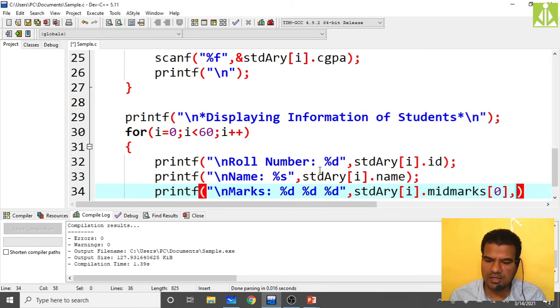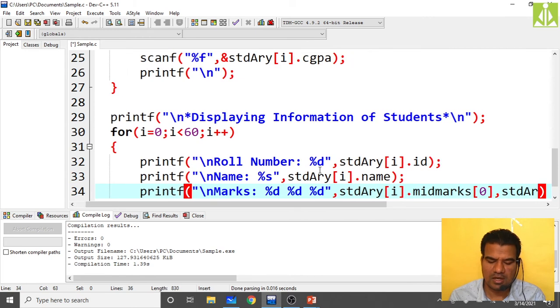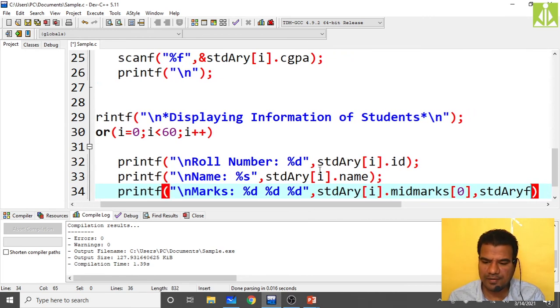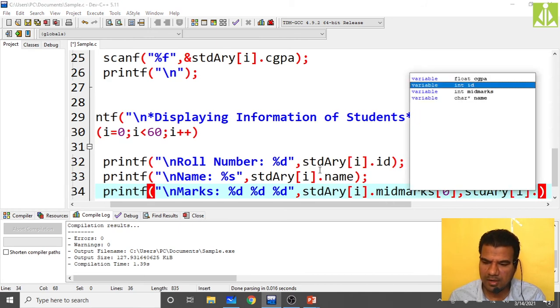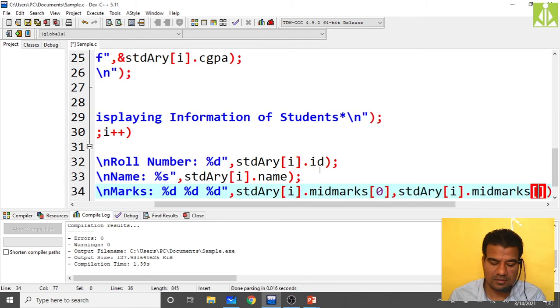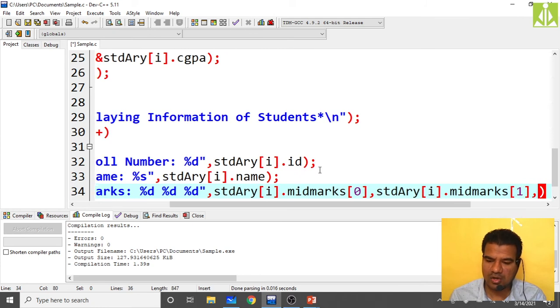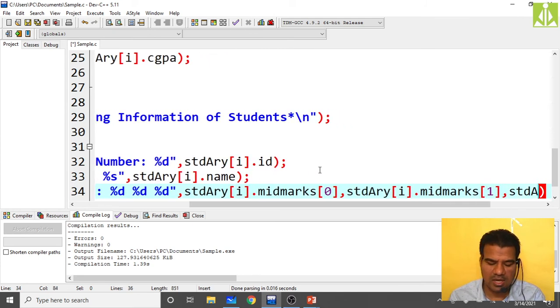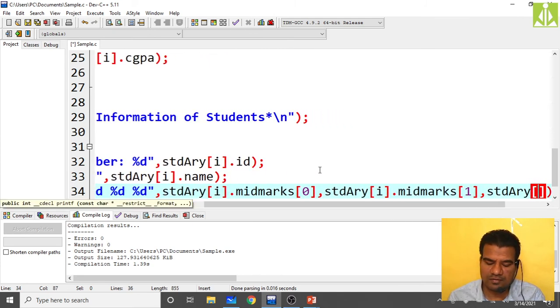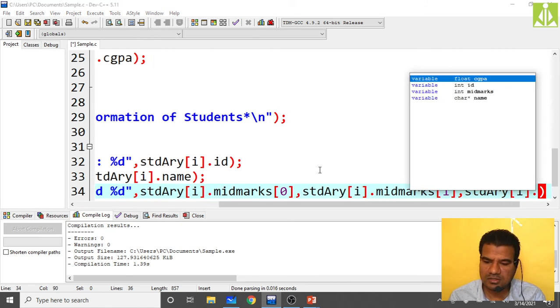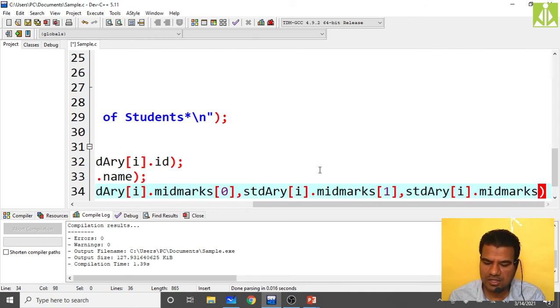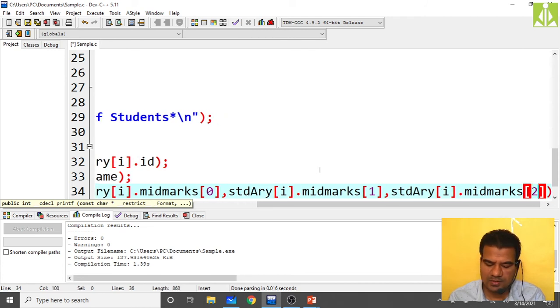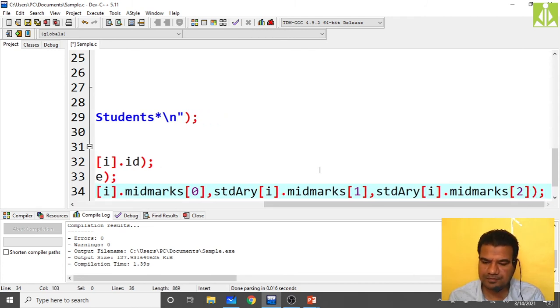Next, stdary of i dot mid marks of 1, then comma, stdary of i dot mid marks of 2. So like this we are printing all the marks.